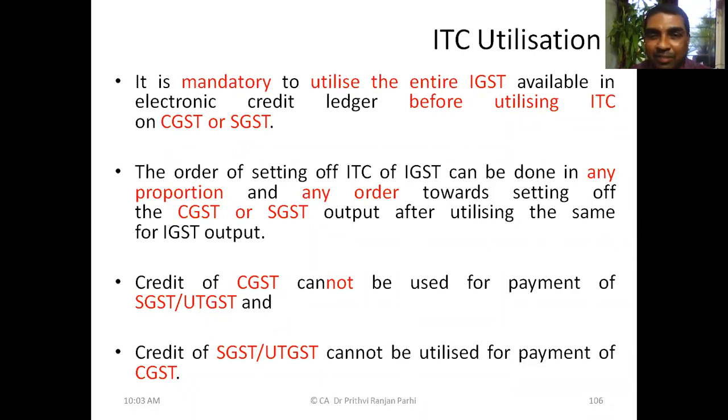If there is some liability which may come in equal amounts of CGST and SGST, SGST credit cannot be utilized for settling CGST liability. Therefore, it is always advisable to give equal credit in both the accounts. Right? The order of settling ITC of IGST can be done in any proportion, in any order, towards settling CGST and SGST. What you told is possible, but not advisable.